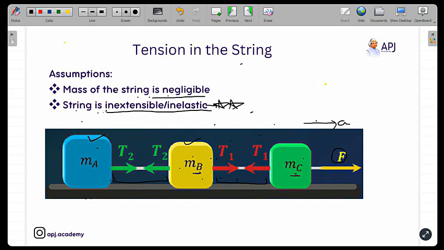ठीक है ना? Inextensible का मतलब क्या है? कि स्ट्रिंग के दोनों एंड्स की लेंथ चेंज नहीं कर सकते आप खींच करके. अगर आप वो कर सकते होंगे तो फिर फोर्स ट्रांसफर नहीं होगी by string. If the string is extensible, then the external force F will not get transferred via these strings to these blocks. The string will get extended as a result of the applied force, and it will not transfer that force to these blocks, and hence block B and block A will not move together with block C. I hope the concept is clear about what the string does.